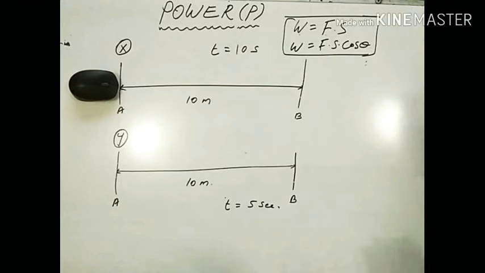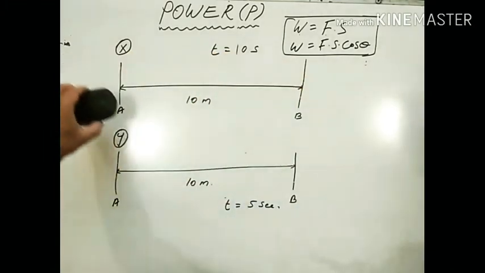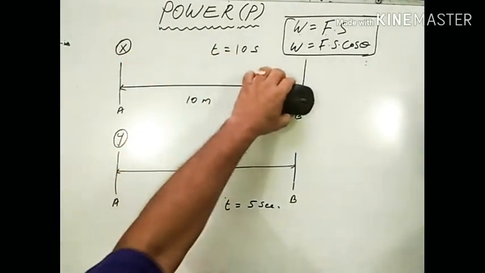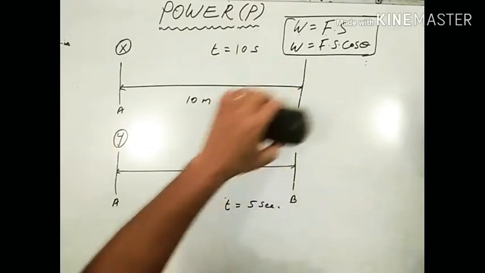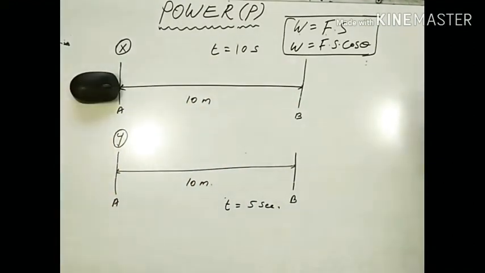Let us learn it with the help of a simple activity. So my task is to move this object from A to B, through a displacement of 10 meters. Alright, imagine that this is the heavy object.